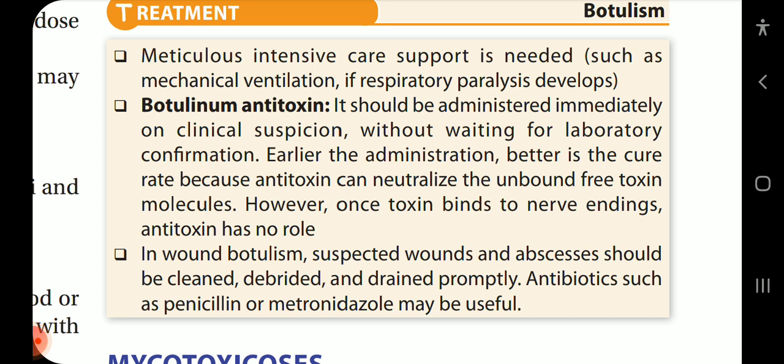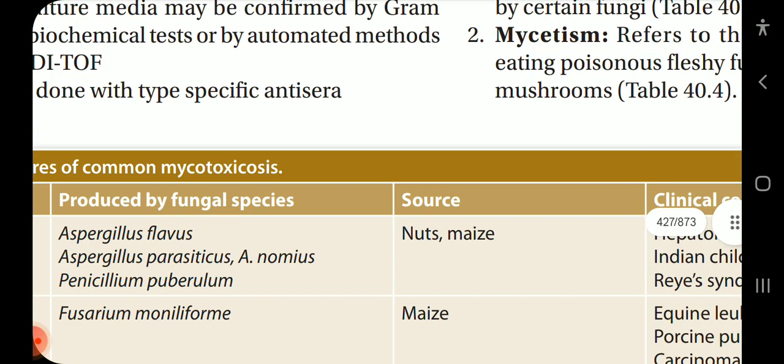In wound botulism, suspected wounds and abscesses should be cleaned, debrided, and drained promptly. Antibiotics such as penicillin or metronidazole may be useful.